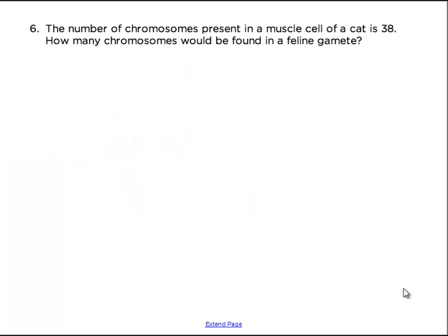Question 6 asks us, the number of chromosomes present in a muscle cell of a cat is 38. How many chromosomes would be found in a feline gamete? So the key to this question is to understand that in any somatic cell, they could have said muscle cell, heart cell, brain cell, whatever it is, as long as it's not a sexual cell, then you're looking at the diploid 2n number, right?